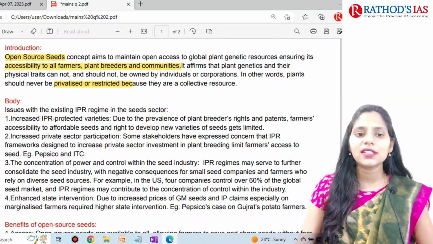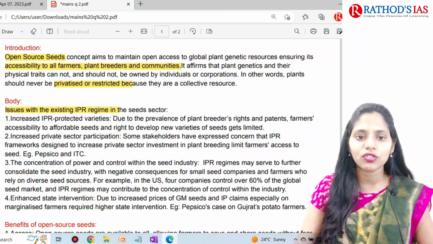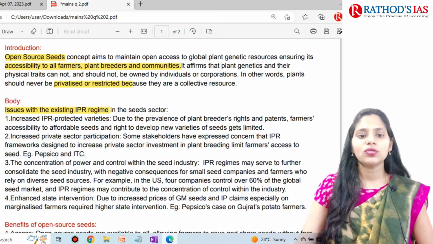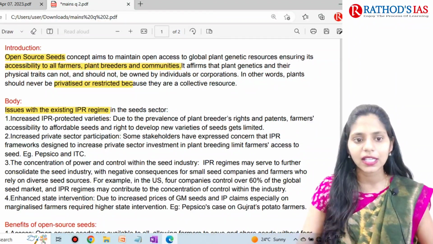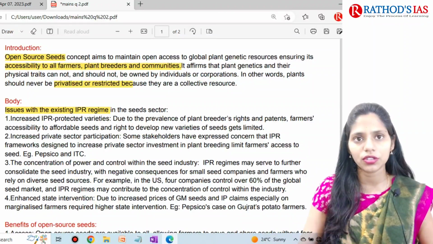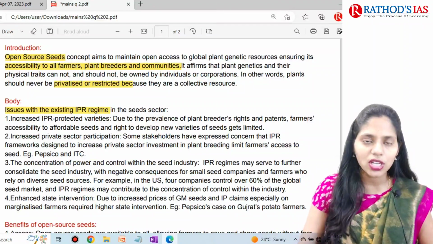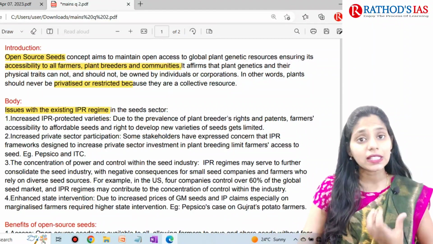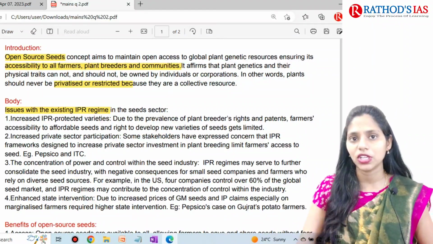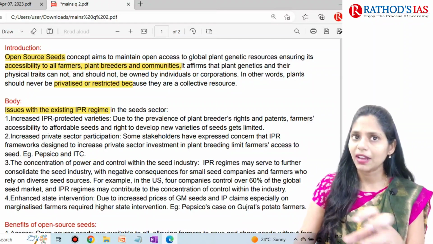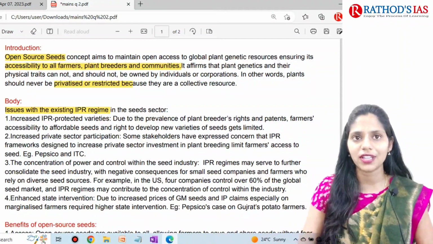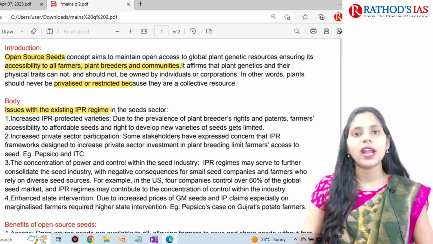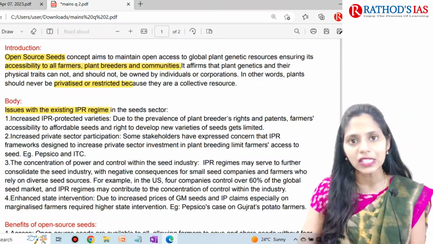And in the body, as I said, you can write about the issues you are facing with the existing IPR regime in this seed sector. What happened because of this IPR regime? There is decreased accessibility for farmers. Farmers cannot save the seeds, farmers cannot share the seeds, and there will be an increase in private sector participation, and this private sector will be focused on profits, not on the benefit of farmers.